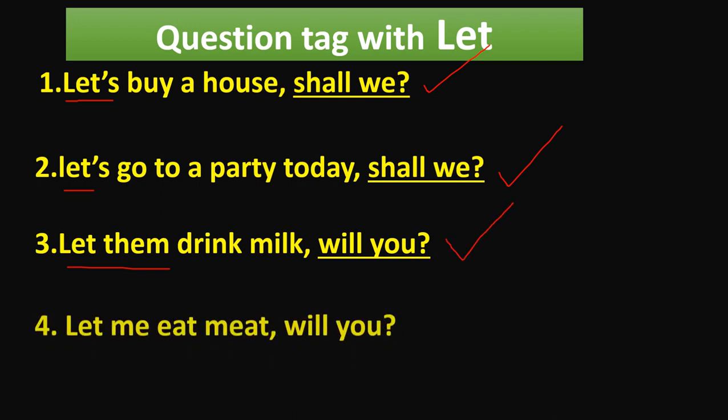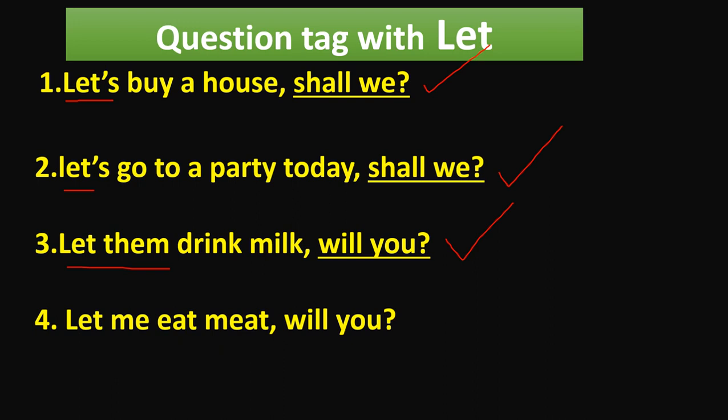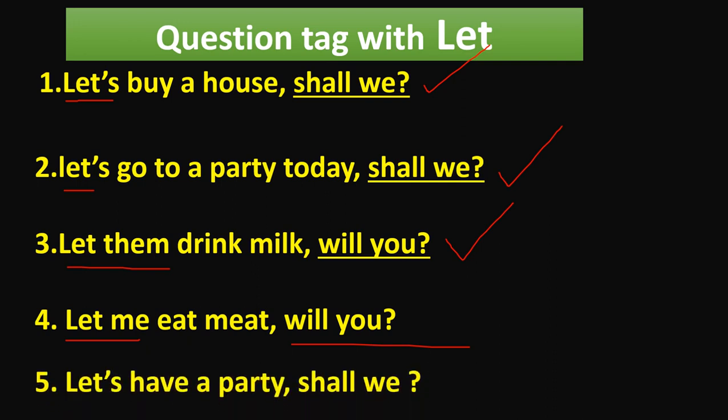Next one. Let me eat meat. Here also there is let me, not let us. So there is let me. The answer should be will you or won't you. Next thing. Let us have a party. Here, let us. So we should write shall we as the question tag.